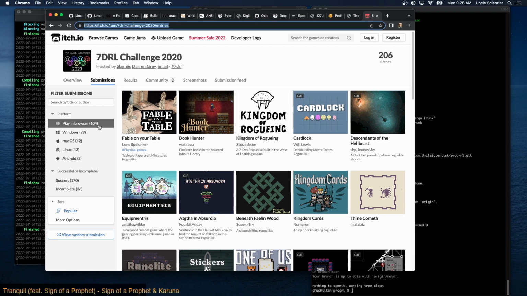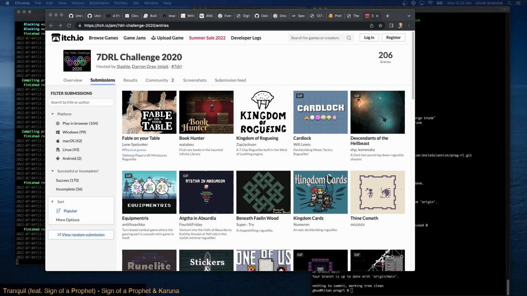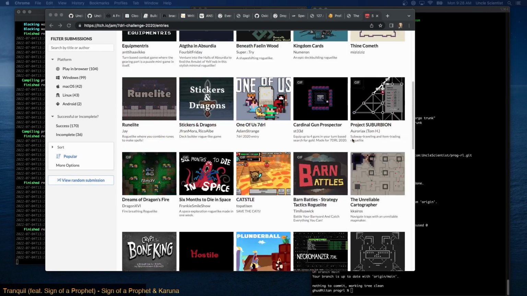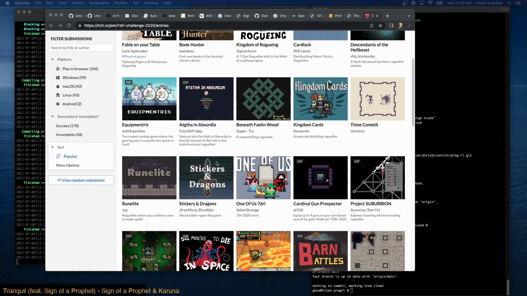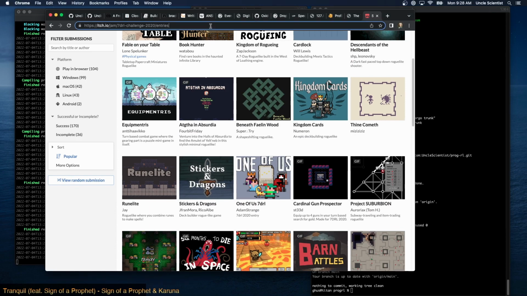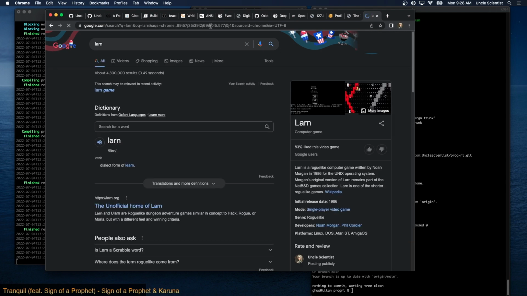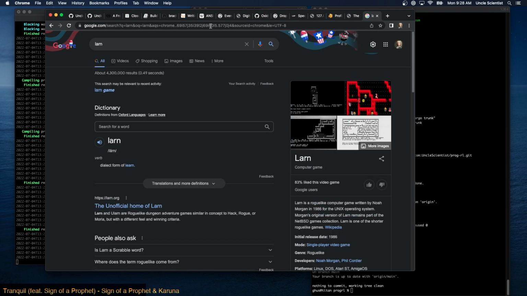Let me throw this link in chat. It's basically a game where you have stats and you go around interacting with things. It started off with like Larn. The reason they're called roguelikes is because Rogue was one of the early ones. Larn is a roguelike computer game. I think Larn came before Rogue? I don't remember. When did Rogue come out?